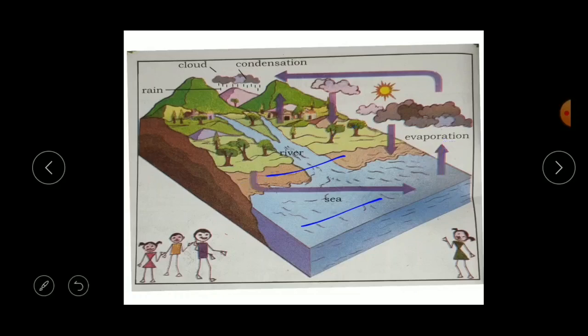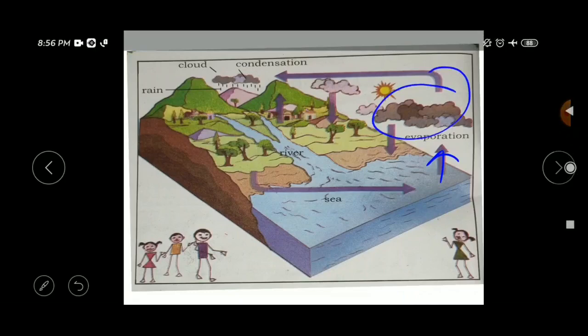Here you can see the mark here, right? Can you see this arrow mark? So the water from the water bodies, soil, plants and animals gets evaporated. Evaporation is a process of changing water into vapor, right? So this is called evaporation. Here, the water in the water bodies, soil, plants and animals gets evaporated due to the heat of the sun, and the evaporated form of water enters into the air